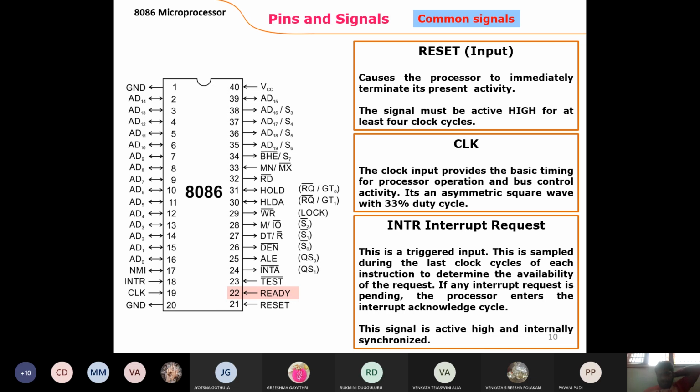Here the address and data pins are combined into a single pin. Both are combined in a single pin. The reason we give a single pin is just to reduce the size of the IC. To reduce the size, we give both to a single pin. After going to execution, already said, they use a latch circuit. Due to the latch circuit, we divide the address and data pins.